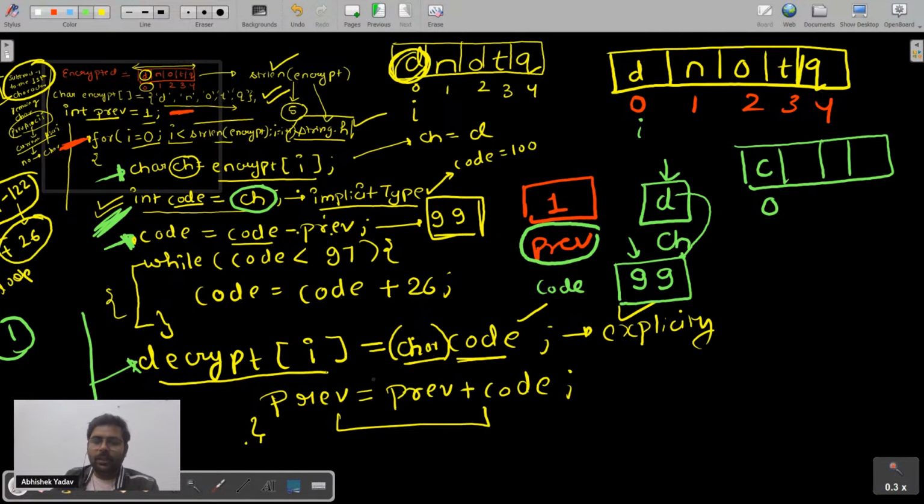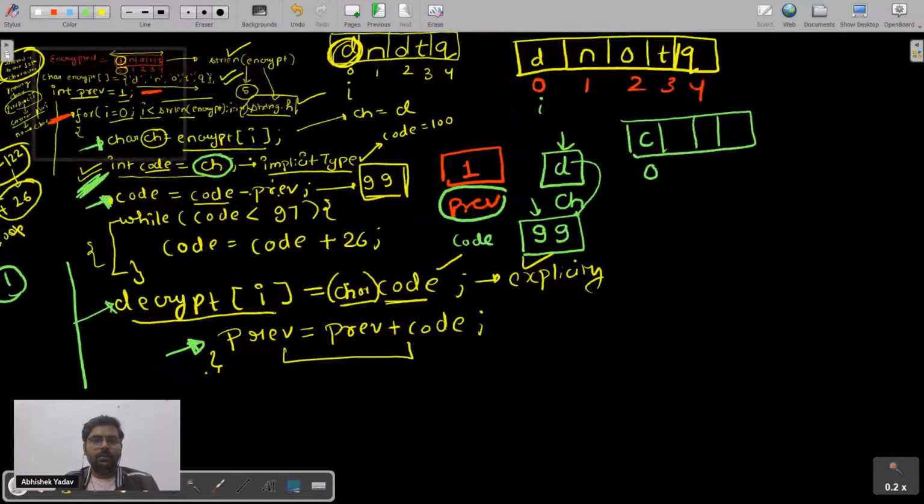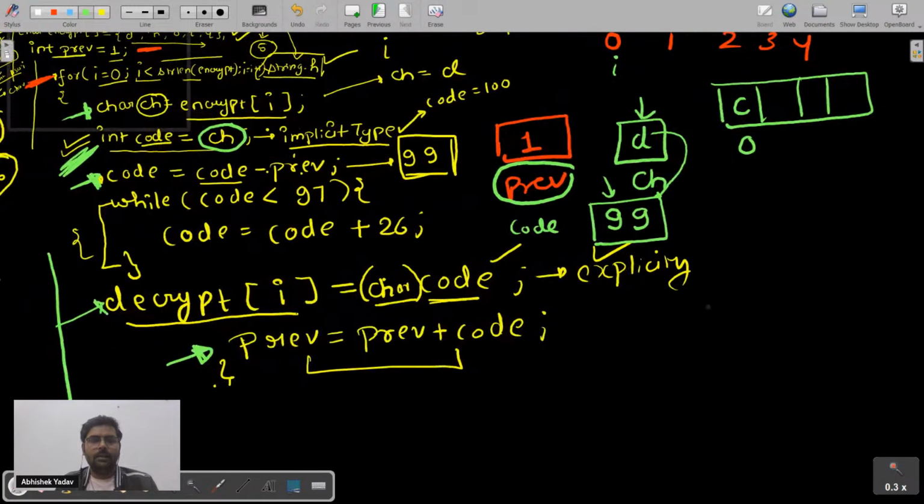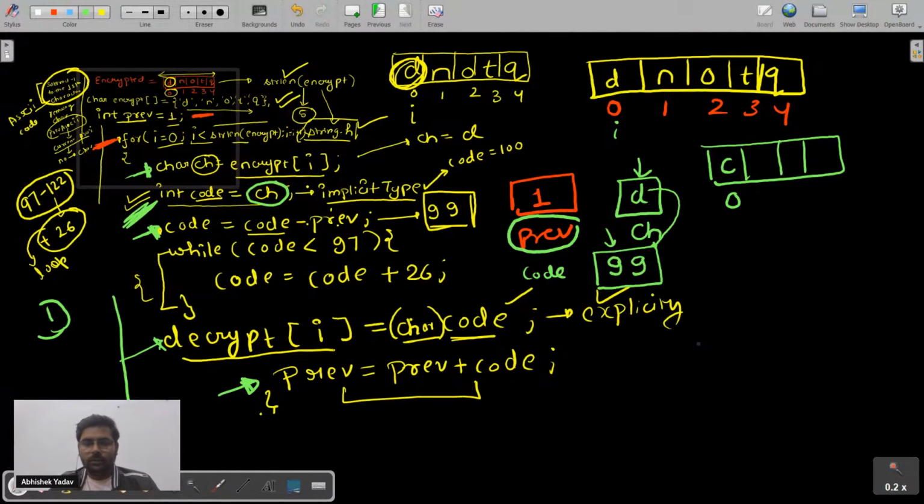After that, what I am doing, previous is equal to previous plus code. So previous is equal to previous plus code. The value of previous is 1 and the value of code is what? 99. So 99 plus 1 will be what? 100, right? So 100 will get stored here.